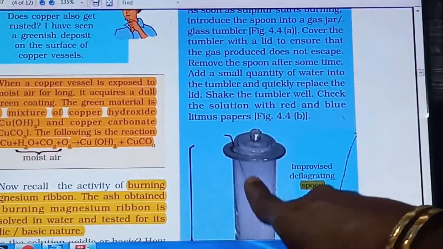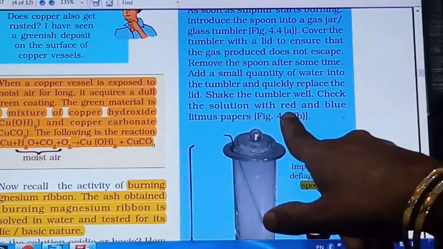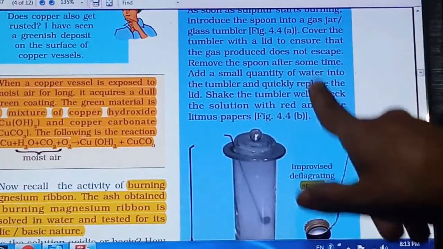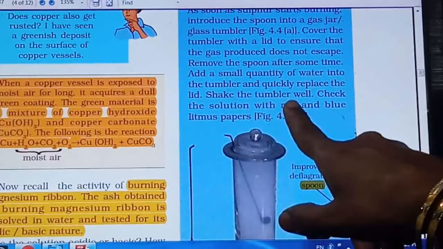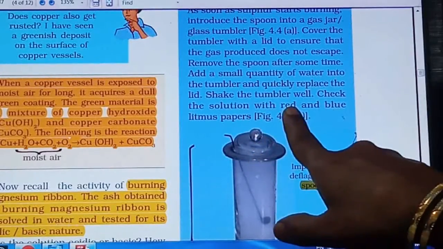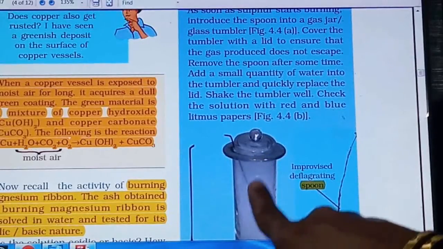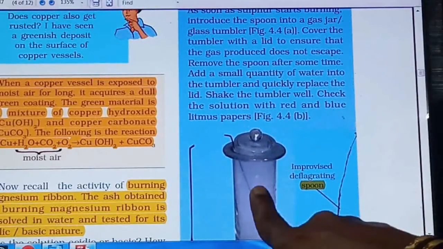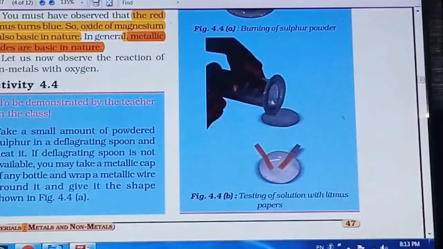Whenever you test this solution with the litmus paper, we will find that the blue litmus paper becomes red, right? And red will remain red only. So this shows that the nature of this substance is acidic, right? The reaction related to this I have already shown.